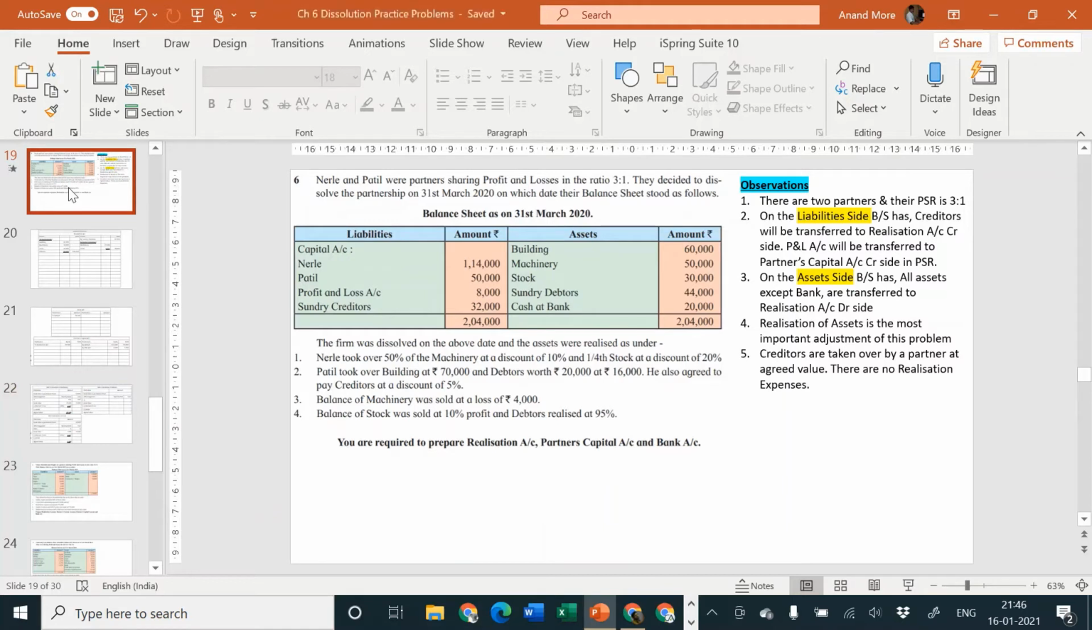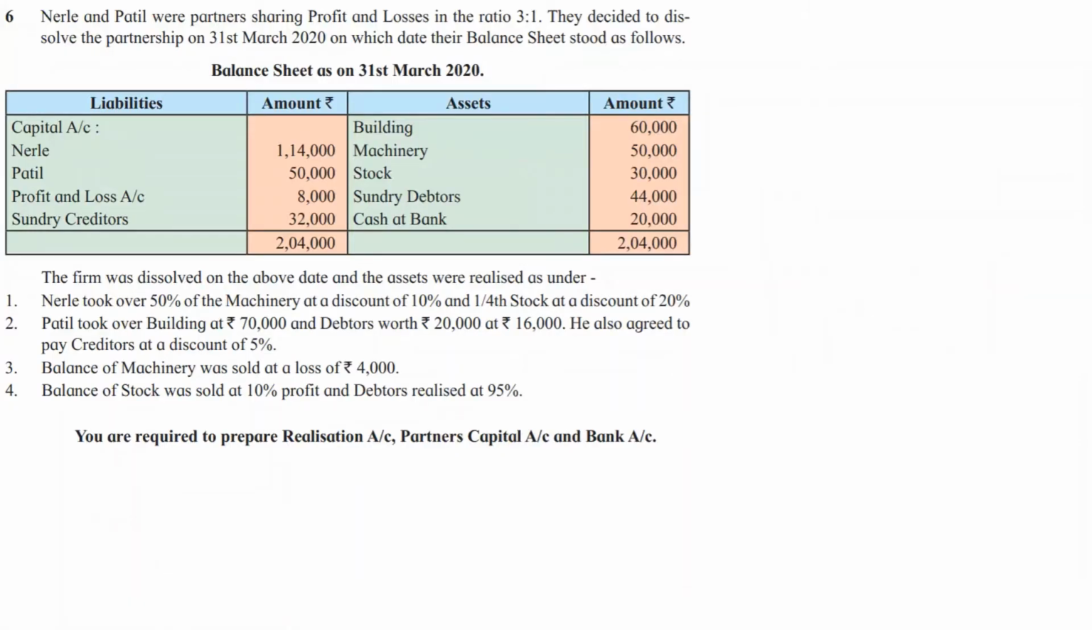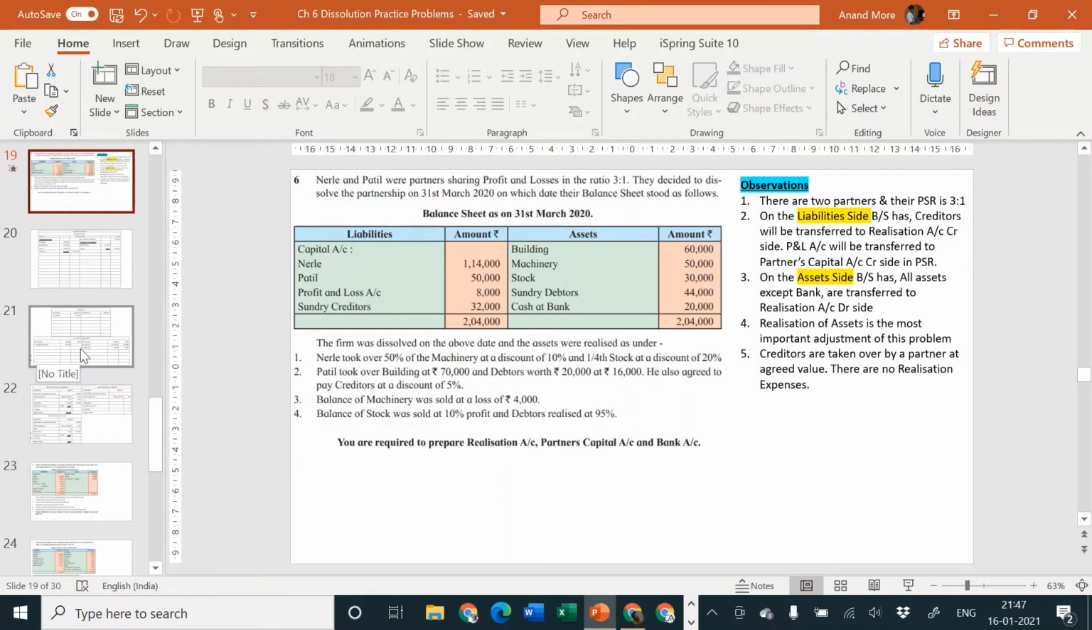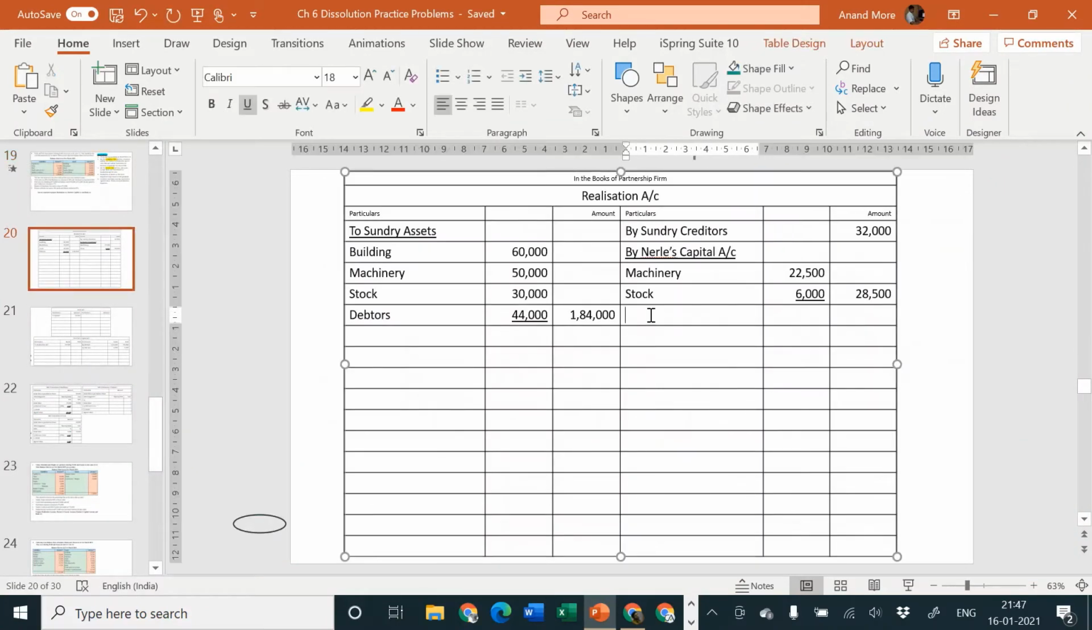Okay. Next, Patil took over building at rupees 70,000. This Mr. Patil is a good fellow. He is causing lesser trouble to us. Nirle caused a lot of trouble. He gave us trouble for machinery as well as for stock. Patil is saying building I am taking over fully. So there are no two parts of building. Patil is the receiver and building is going out. So Patil's capital account debit to realization account. So realization account credit side by Patil's capital account. And there is building. Inner column 70,000.